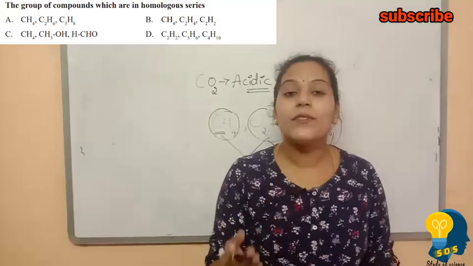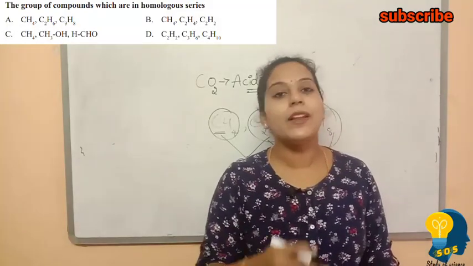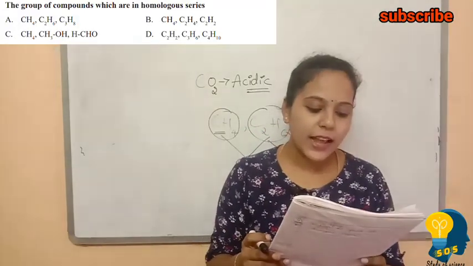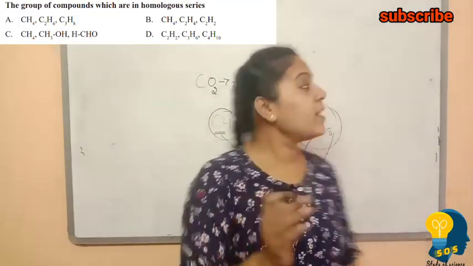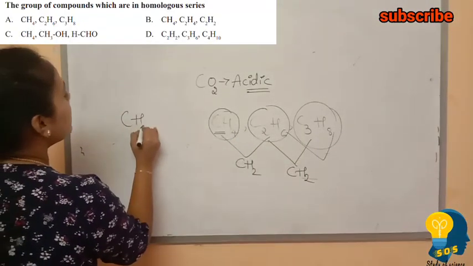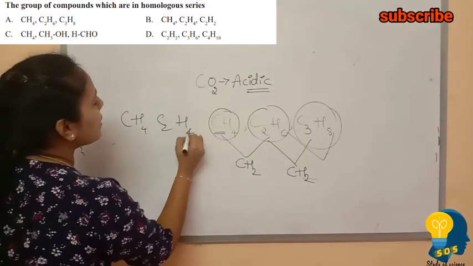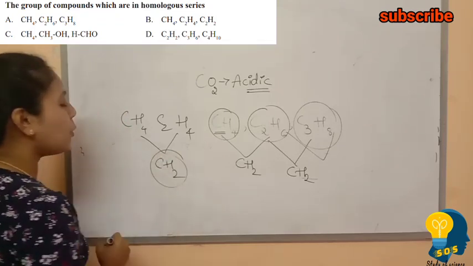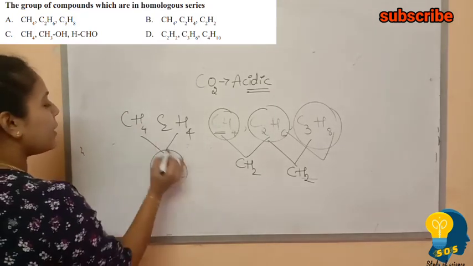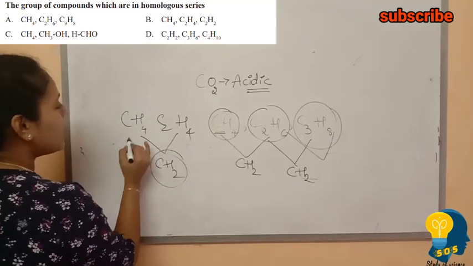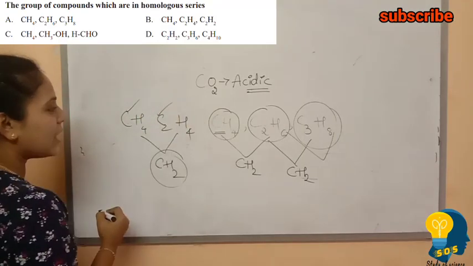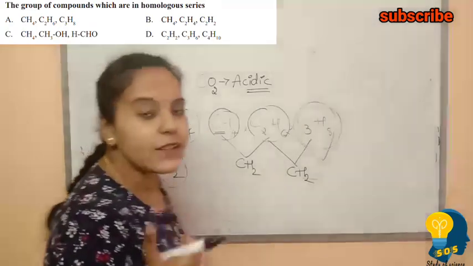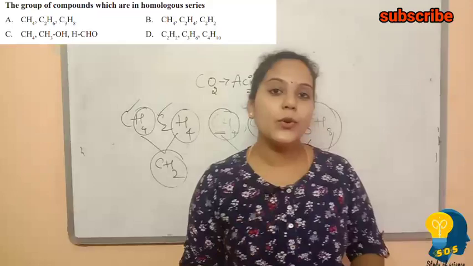You can also check whether there is a CH2 difference between the other three options. See, the second option is CH4 and C2H4. CH4 and C2H4 do not have a difference of CH2 here. According to our homologous series, there should be a difference of one carbon atom. So yes, of course, there is one carbon atom difference. But when we look at the hydrogen, there is no difference in the hydrogen atoms. So option 2 is not correct.